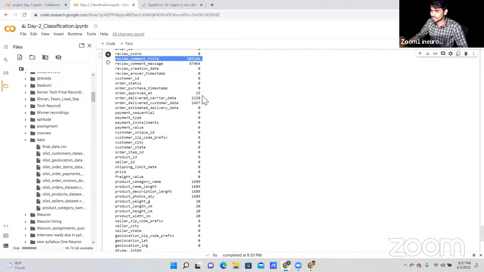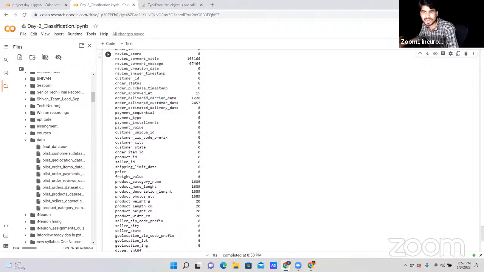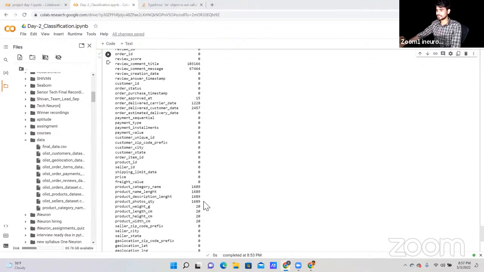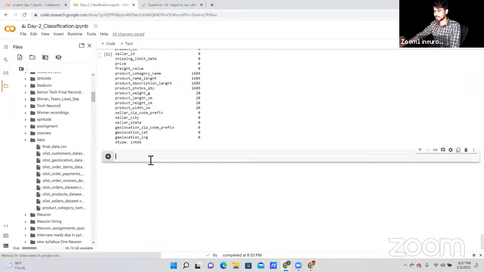Okay, and these are the null values that we have. We will try to handle this data because we have only a few rows with these types of null values. Now let's try to check first of all the columns of our data.